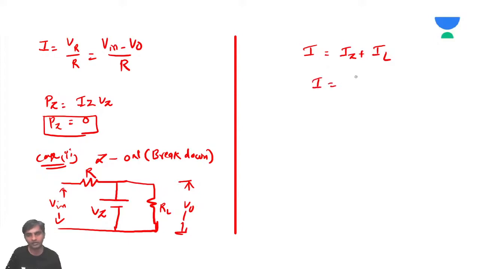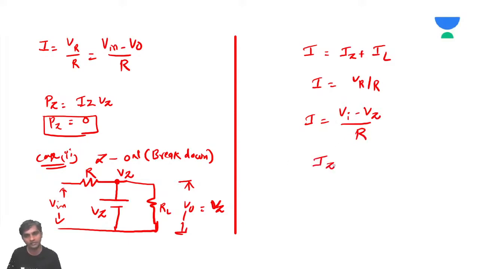I is going to be VR by R. Since V output is equal to VZ, the current is simply VI minus VZ by R. Then IZ is simply I minus IL, and IL is simply VZ by RL. So now you can calculate all the values.